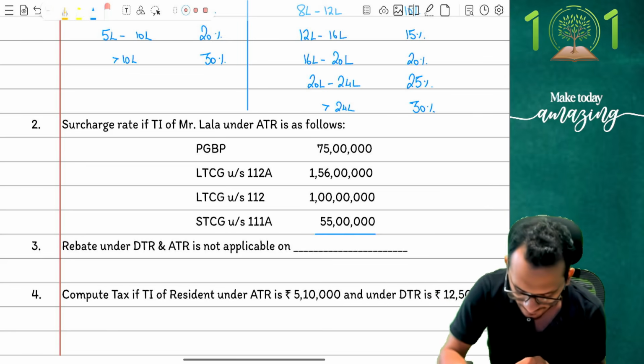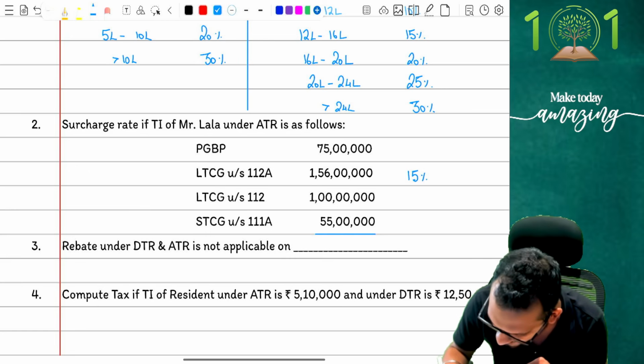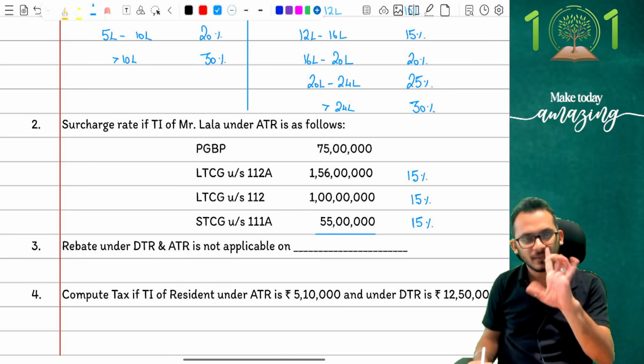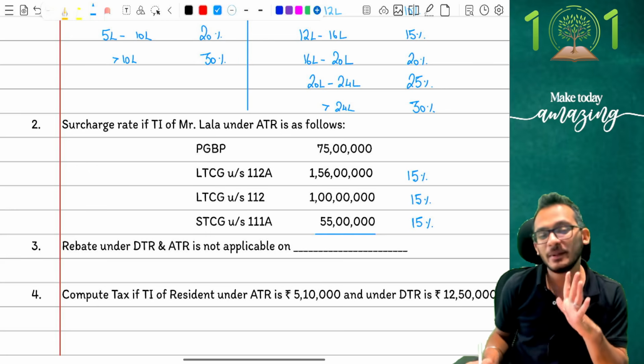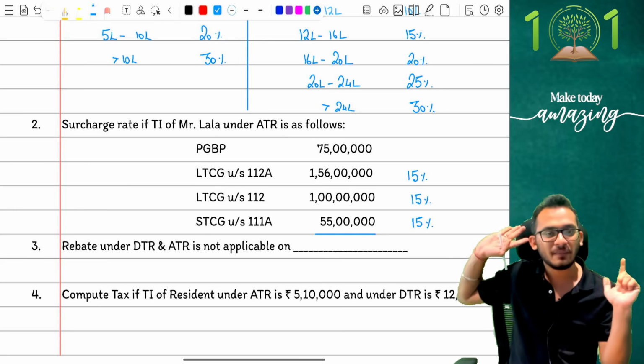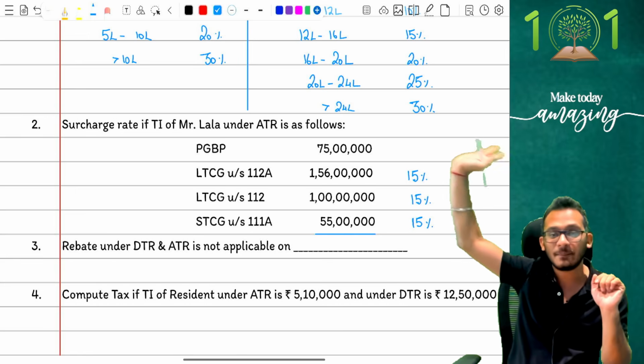With the 3 culprits sitting here, I have no other choice but to move these to the 15% regime. I have to only give them a surcharge of 15%. I cannot give them anything more than this. Correct? Yes. But with these 3 showing the betrayal, PGBP will now say, they are not part of my family. I am going to keep myself separate, and I'm going to look at myself separately.